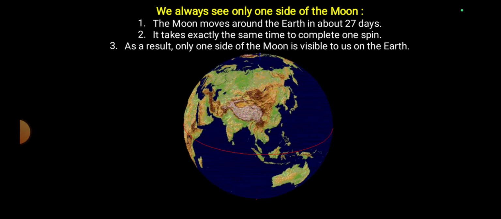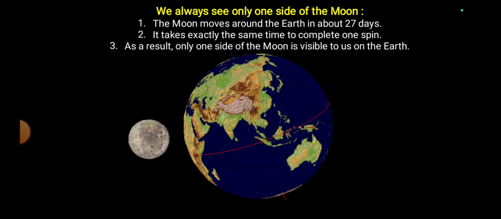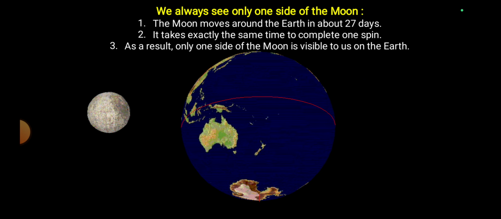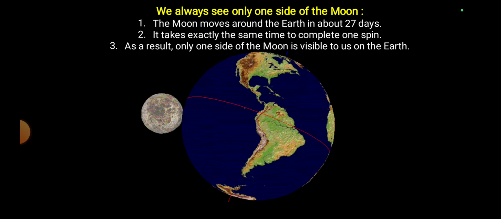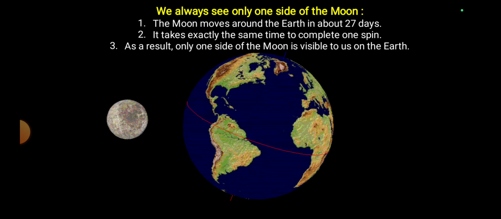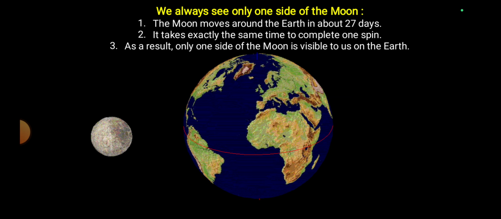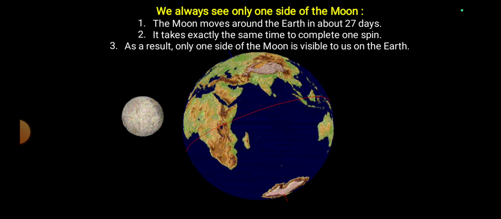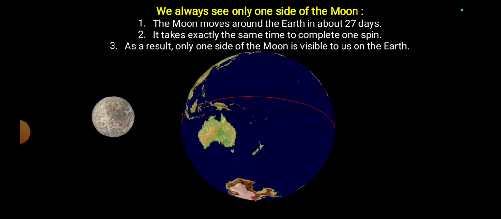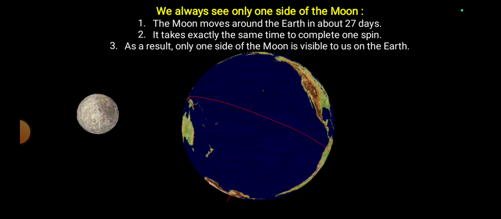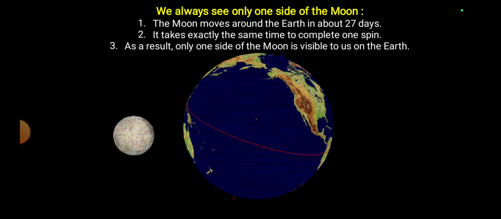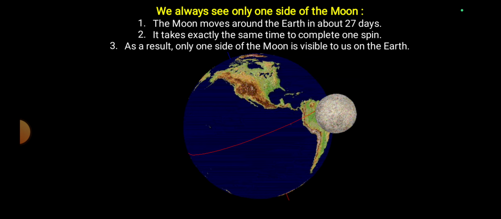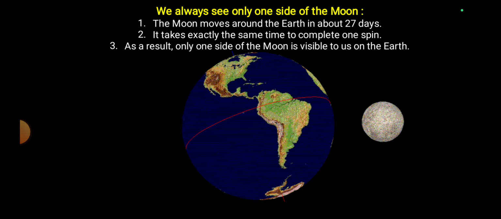Why? See here, Earth is rotating and the satellite is also rotating with us. The Moon moves around the Earth in about 27 days. It takes exactly the same time to complete one spin. As a result, only one side of the Moon is visible to us on the Earth. So both the planet and the satellite rotate like this. That's why we can see only one side of the Moon.